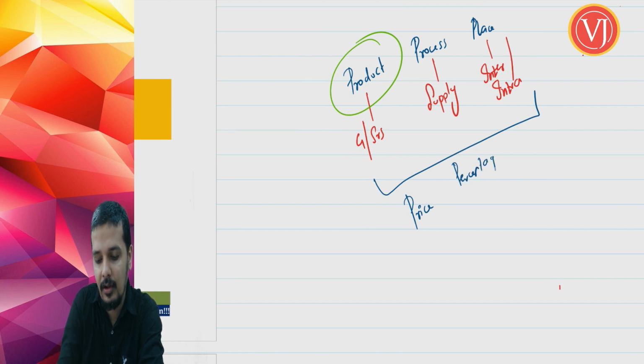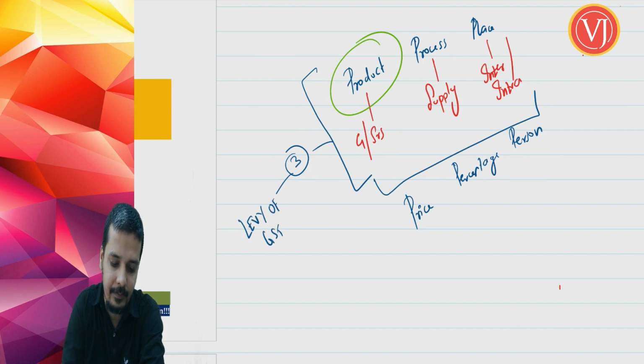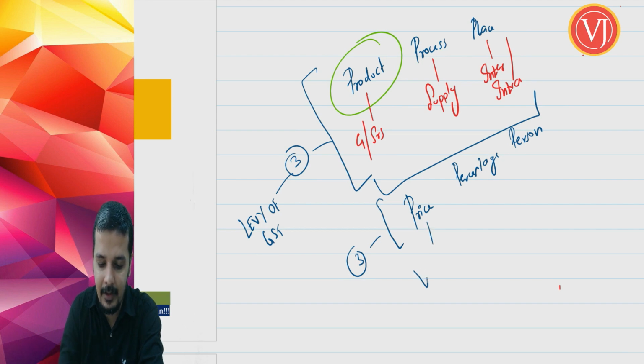percentage, and you're going to talk about person. Now you have to understand that these first 3 P's are covered in this chapter, where we are going to call it as levy of GST. The next 3 P's are covered in 3 separate chapters subsequently. Price is covered in the next chapter, where we are going to call it as valuation.